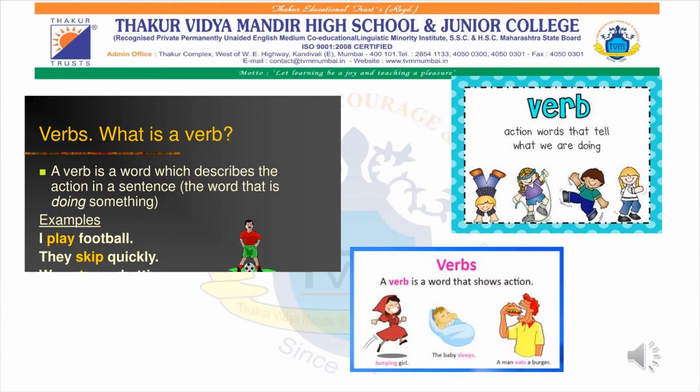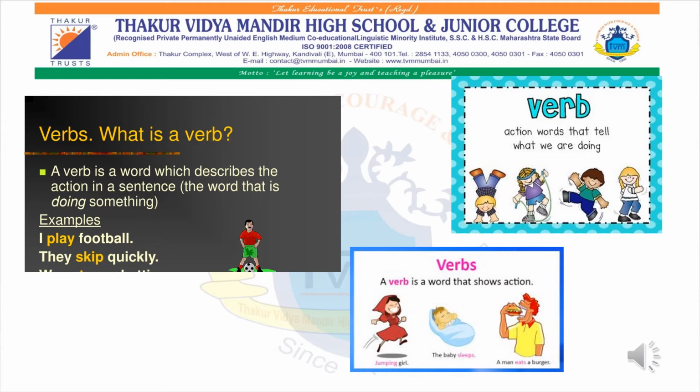Also, jumping, the baby is sleeping, a man eats a burger. So all these actions are known as verbs. Also, in parts of speech, as you have studied, there are 8 parts of speech and one of them is the verb. And the job of a verb is to be an action word. Studying, sleeping, all these words are known as verbs.